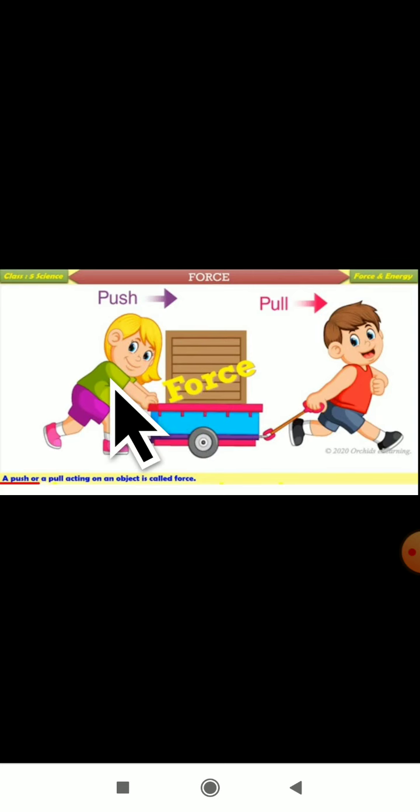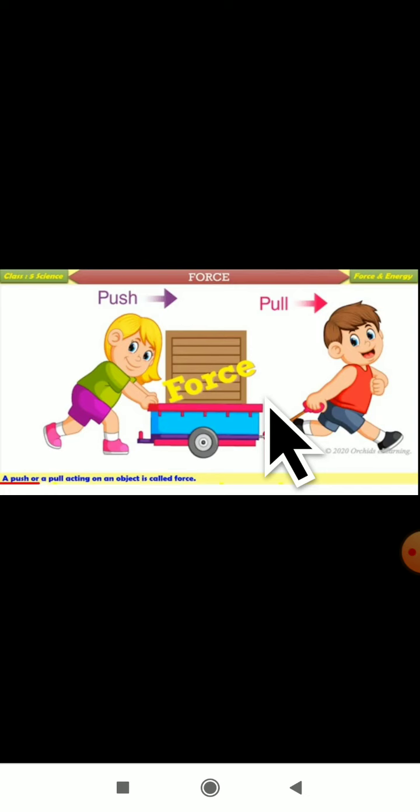When a person pushes any object further, it is considered a push. When he takes it and goes, then it is a pull. So you can see in the picture what is pushing and what is pulling. Can you give some examples for pushing? Yes, pushing of a car, pushing of a wall, pushing of a door. These are examples for pushing. Then what are examples of pulling? For example, pulling of a cart, pulling of a drawer. These are examples for pulling.